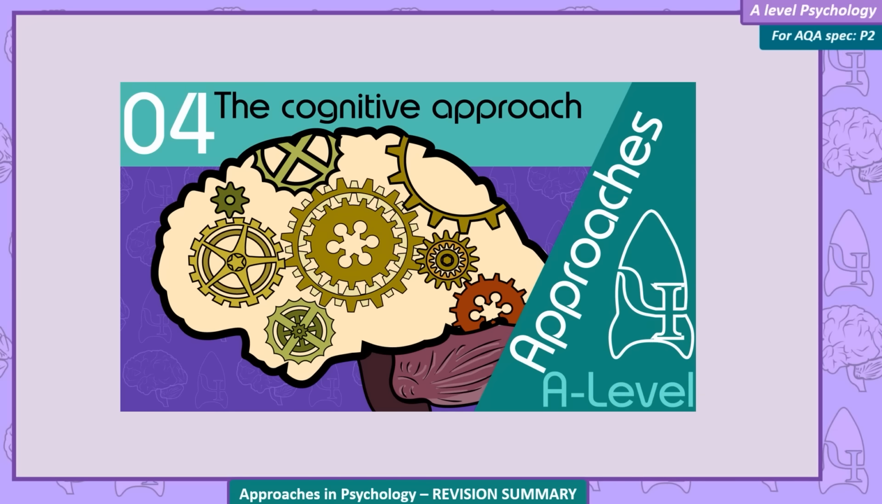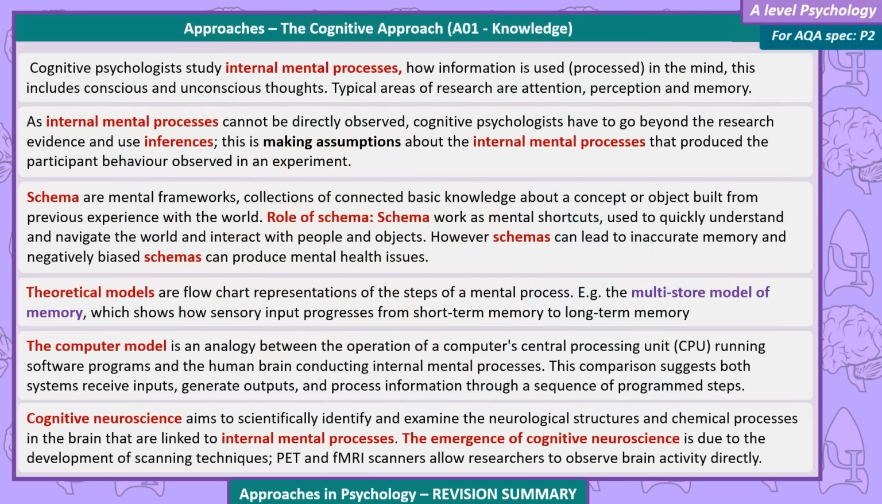The cognitive approach. Cognitive psychologists study internal mental processes, how information is used and processed in the mind. This includes conscious and unconscious thoughts. Typical areas of research are attention, perception, and memory. As internal mental processes can't be directly observed, cognitive psychologists have to go beyond the research evidence and use inferences. This is making assumptions about the internal mental processes that produce the participant behaviour observed in an experiment.